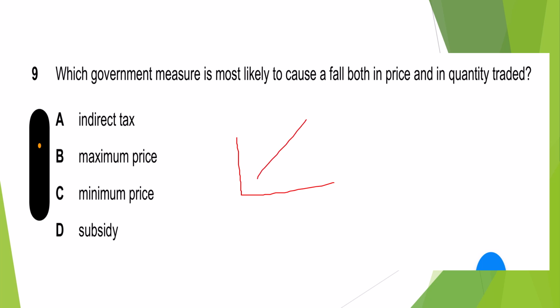So here, this is an equilibrium price, right? This one is the minimum price, and this one is the maximum price.